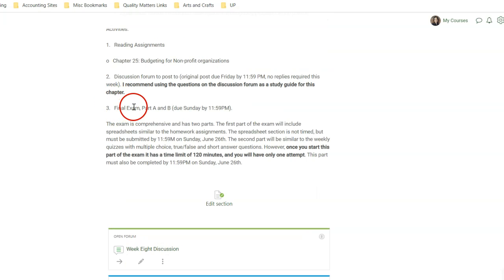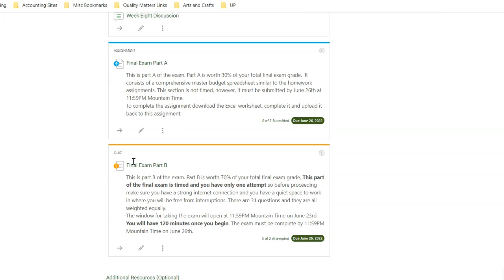And the final exam itself is going to have a part A and a part B. So we'll scroll down here to see those parts. Part A will be similar to your homework assignment. Part A is worth 30% of the total final exam grade. So part A is going to be a master budget spreadsheet similar to your homework assignments. You'll have all week to complete this.